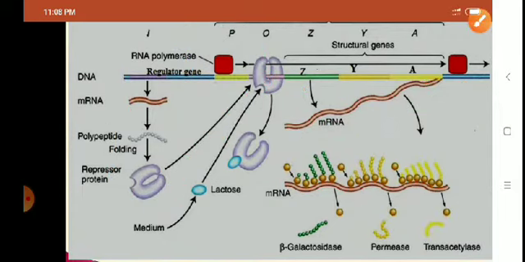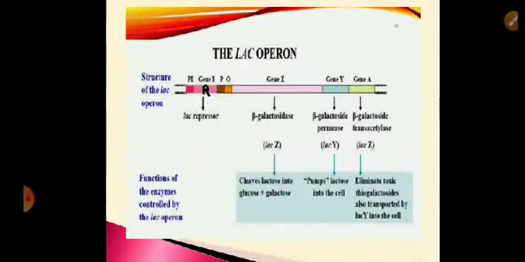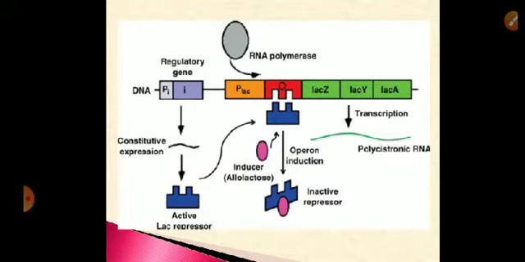That is, beta galactosidase enzyme, permease enzyme, and trans-acetylase enzymes are produced. Now, when we study the regulation, we will study the function of repressor and lactose. So, this is regarding the structure of Lac Operon.